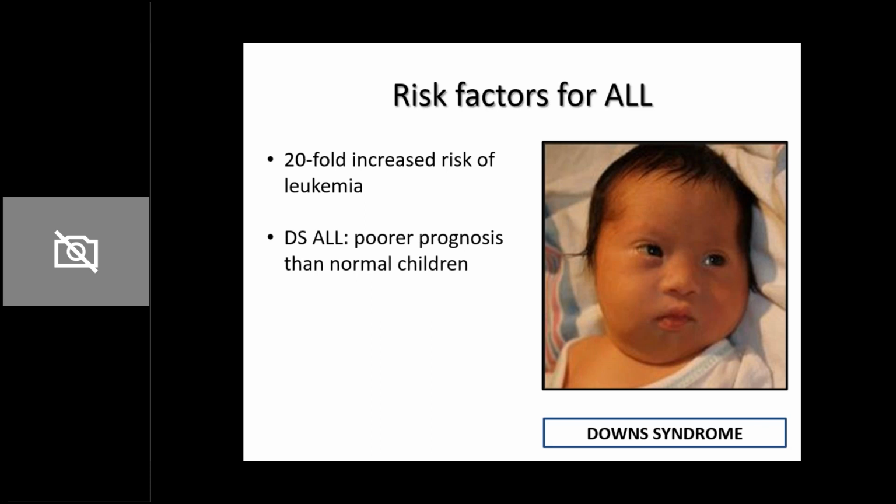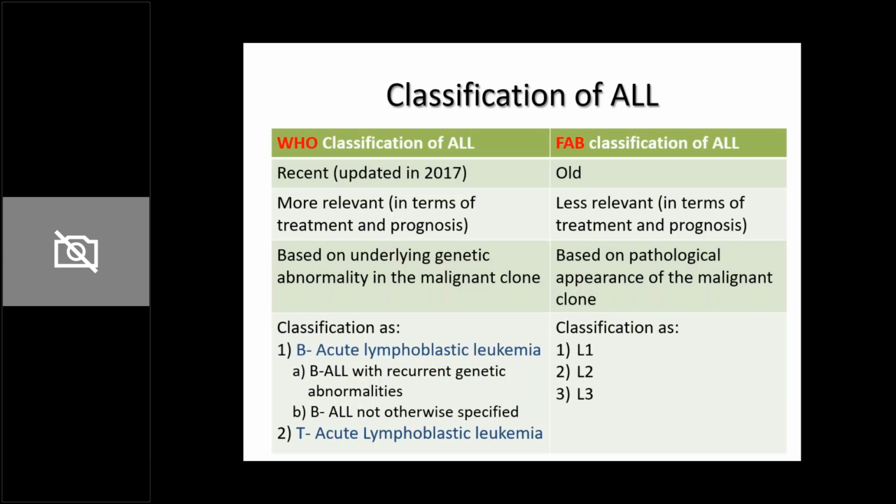If you compare a normal child and a Down's child, that Down's child has 20-fold increased risk of developing a leukemia in his lifetime. And if you compare a normal child having ALL versus a Down syndrome ALL, the Down syndrome ALL usually has a poorer prognosis.